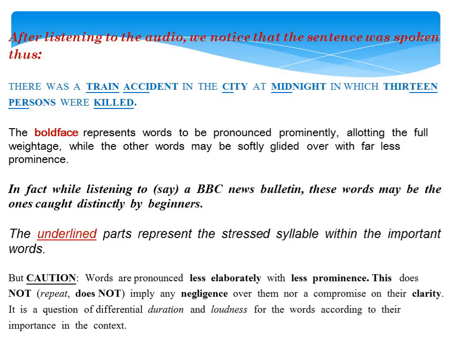After listening to the audio, we notice that the sentence was spoken thus: there was a train accident in the city at midnight in which 13 persons were killed. The boldface represents words to be pronounced prominently, allotting the full weightage, while the other words may be softly glided over with far less prominence. In fact, while listening to, say, a BBC News bulletin, these words may be the ones caught distinctly by beginners.